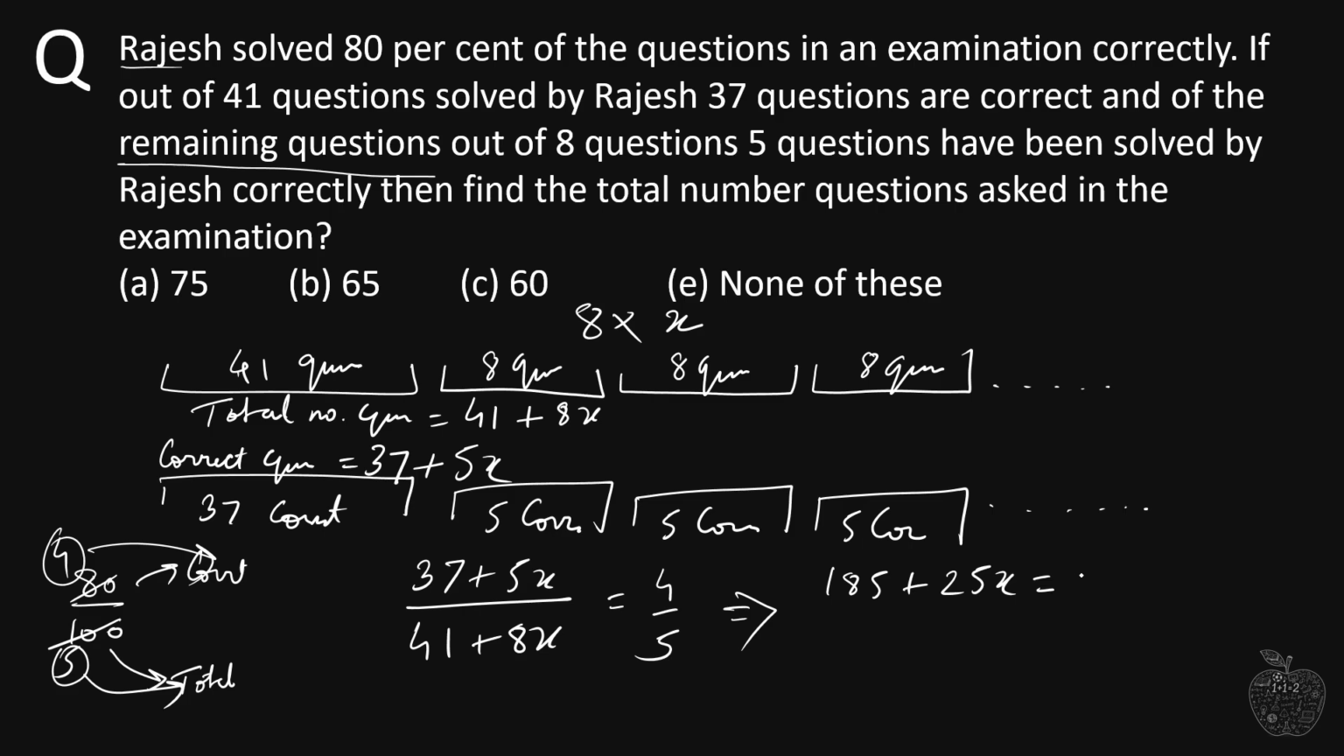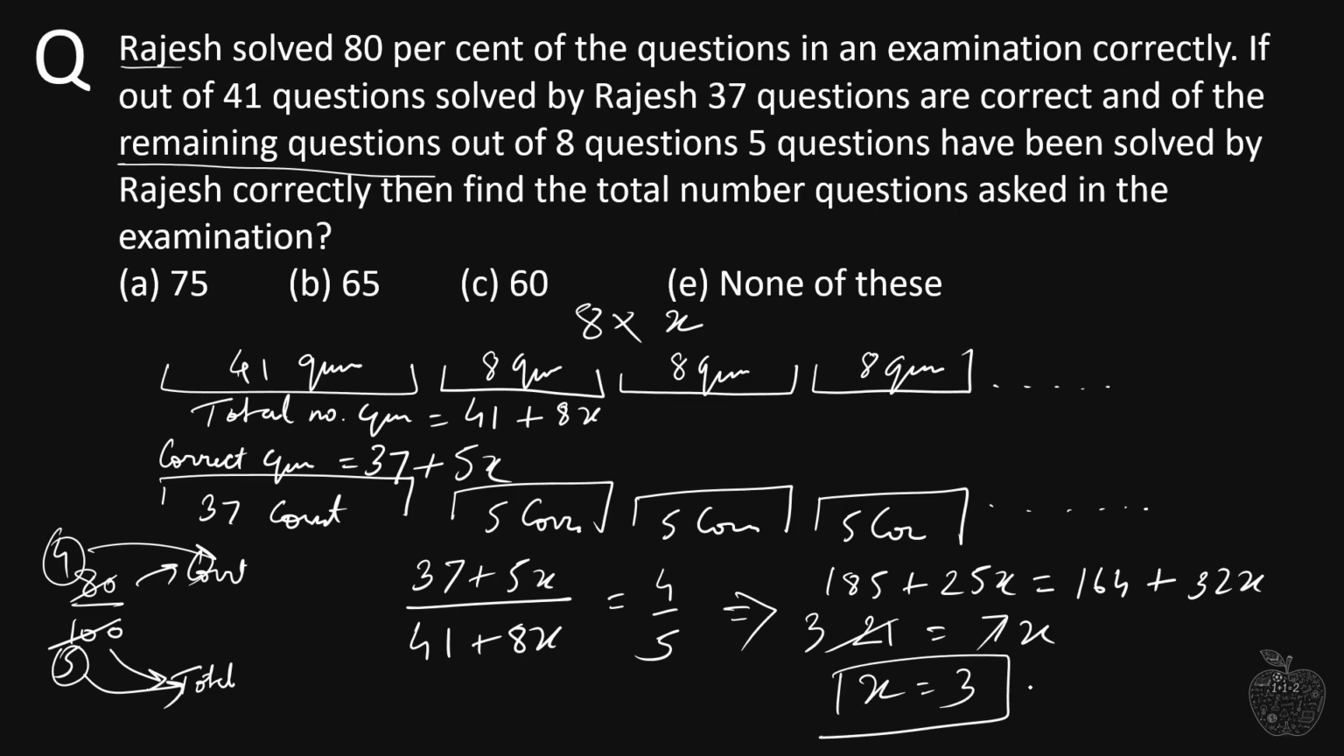So we get 185 plus 25x equals 164 plus 32x. Now this 164 goes on the left-hand side, so we get 21 equals 32x minus 25x, which is 7x. So 7 threes are 21, and x is equal to 3.